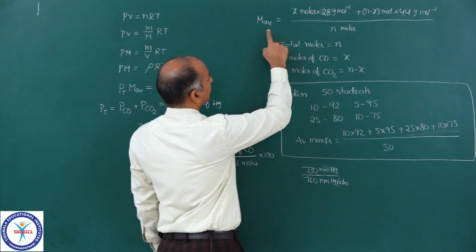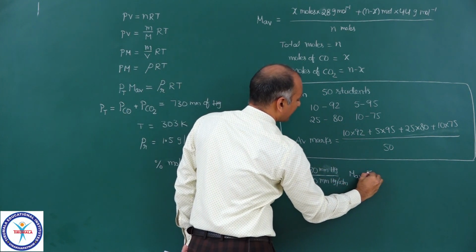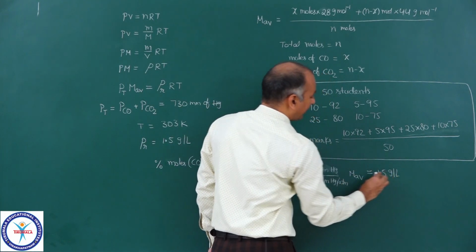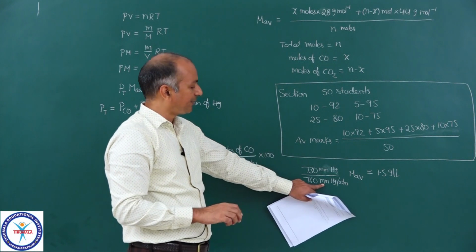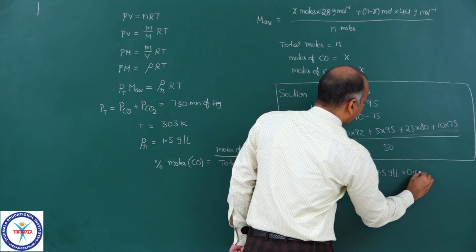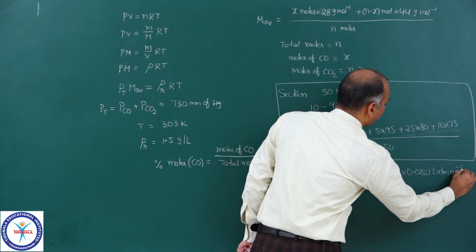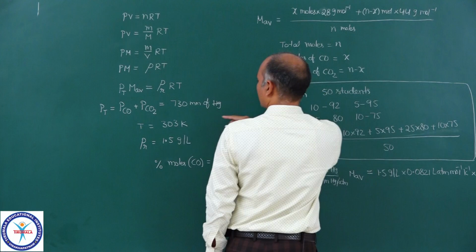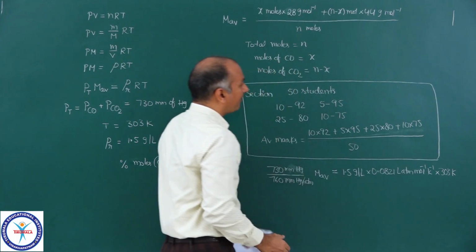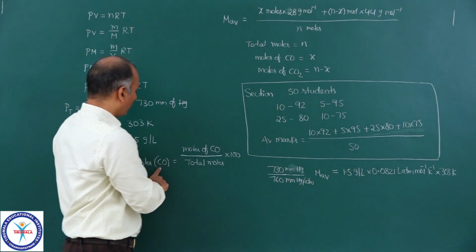Then we have M average. In the case of M average, you can write down this expression, the entire expression, that is equal to rho, density 1.5 gram per liter. You need not change the units because I have already taken the pressure in ATM. This is the average density into R, which should be in liter ATM per mole per Kelvin, into temperature 303 Kelvin.